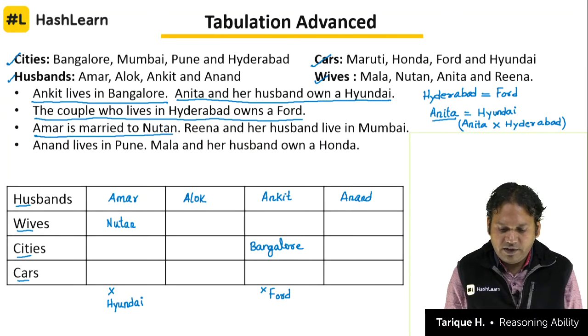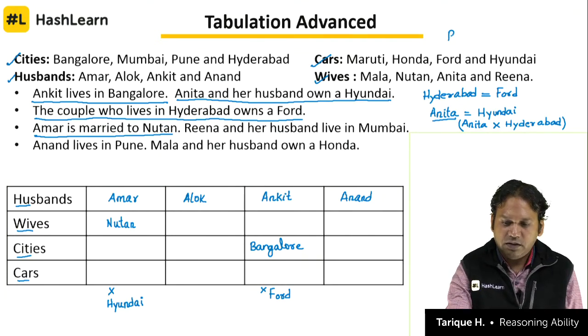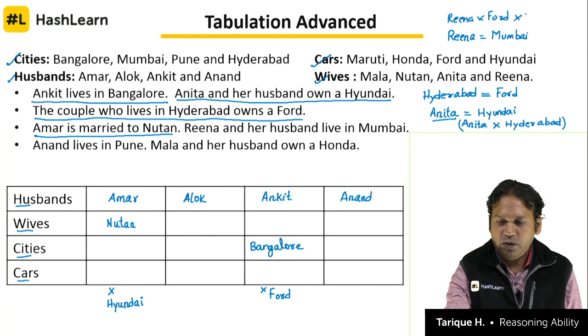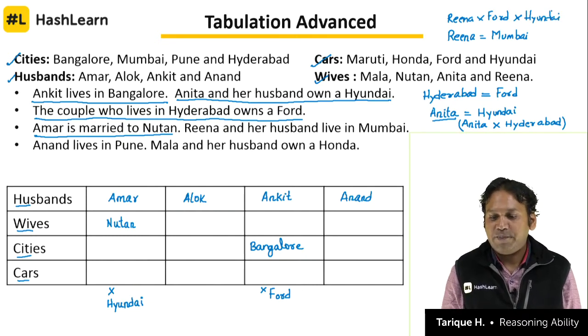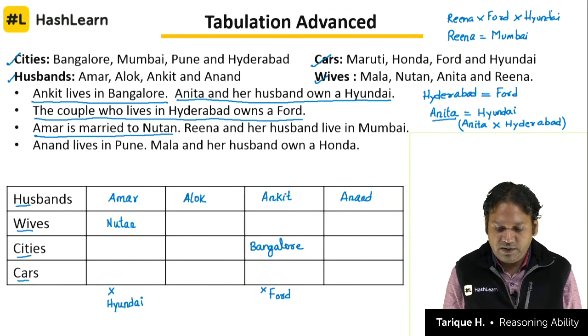Reena and her husband live in Mumbai. So now we get another mandatory pair here. Reena will be with Mumbai. That means Reena cannot own Ford and Reena cannot own Hyundai, because Ford is Hyderabad and Hyundai is Anita, and Reena and her husband live in which city?